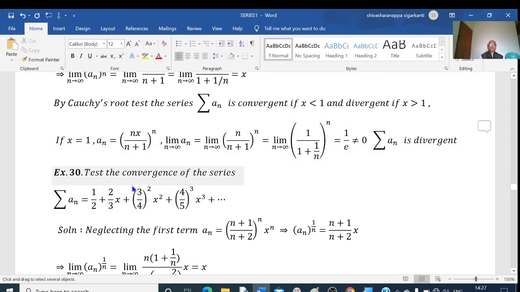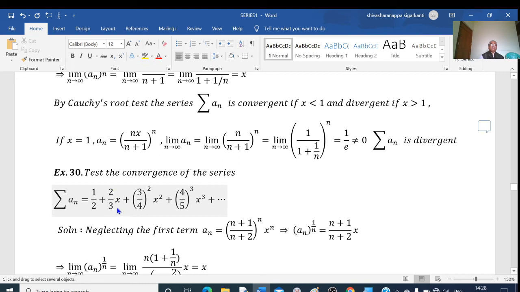Next example, test the convergence of the series sigma n equal to 1 by 2 plus 2 by 3 into x plus 3 by 4 square into x square plus 4 by 5 cube into x cube plus and so on. Here what I will do is neglect this term 1 by 2, because here you go to the second term. This is the second term.